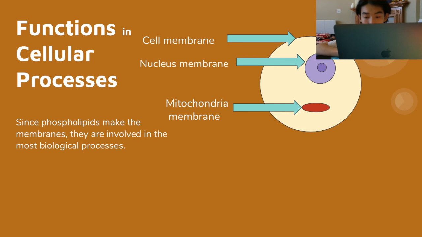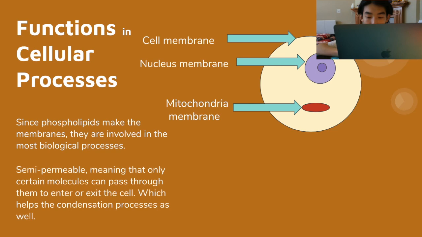As membrane components, phospholipids are selectively permeable, also called semi-permeable, meaning that only certain molecules can pass through them to enter or exit the cell. Molecules that dissolve in fat can pass through easily, while molecules that dissolve in water cannot. This helps the processes of cellular transport as well.